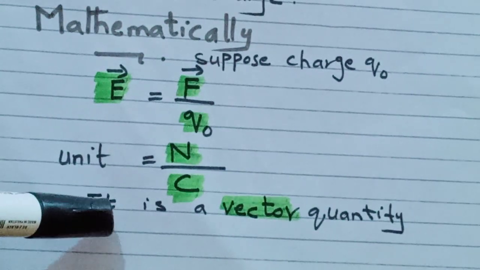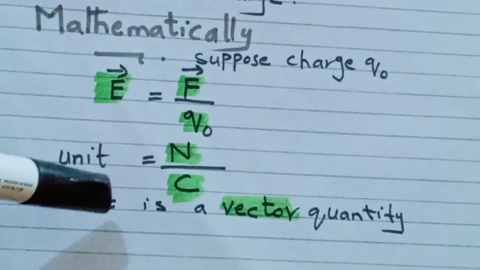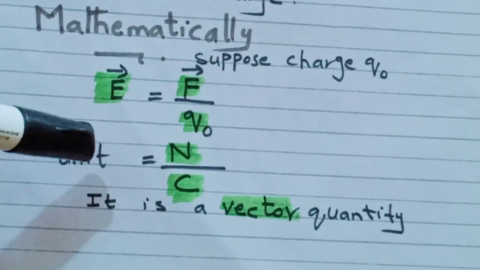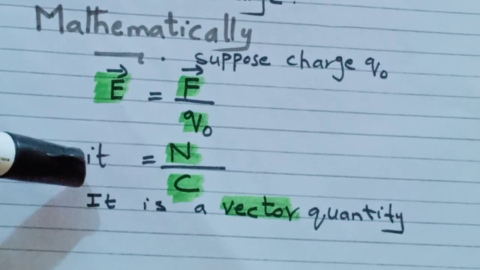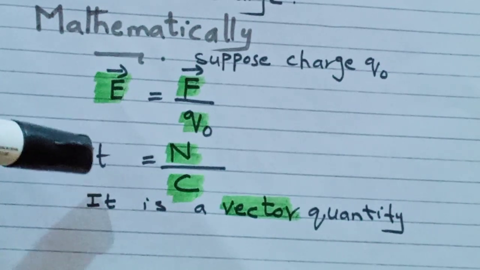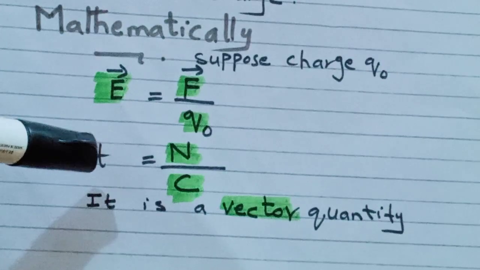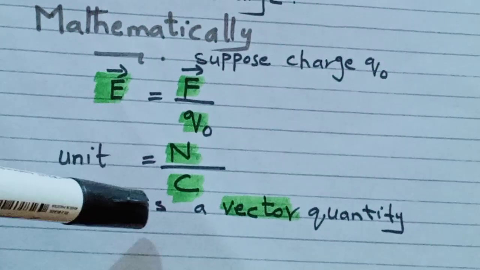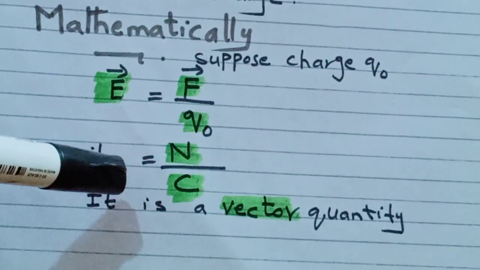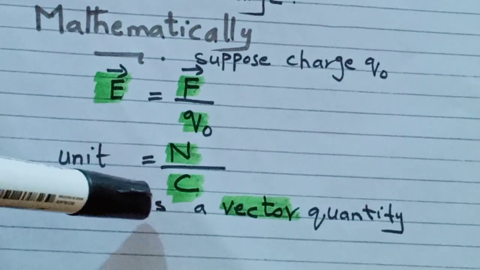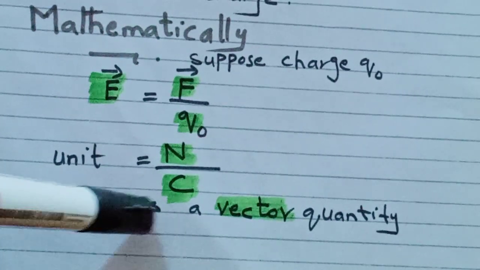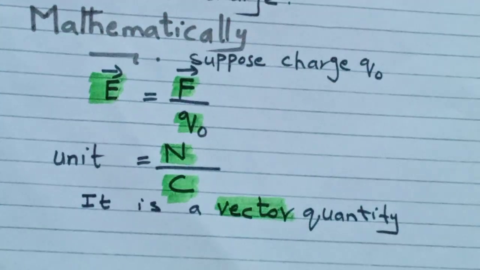Why is it a vector quantity? Because we consider the strength of the force, which is variable, different from point to point, so we take this force at different points in different quantities. That is why it is a vector quantity.